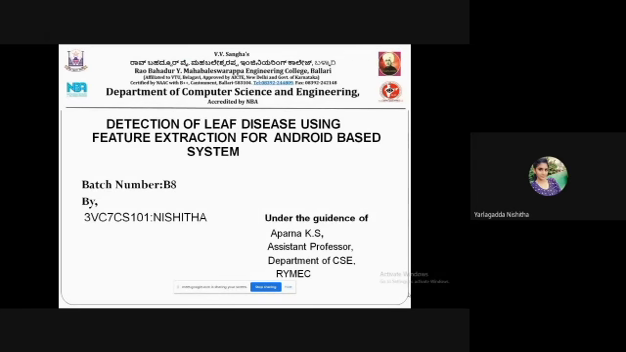Good afternoon, one and all. My name is Yarlagadda Nishita, and I'm from Computer Science and Engineering Department. Today, my seminar topic is about detection of leaf disease using feature extraction for Android-based system.